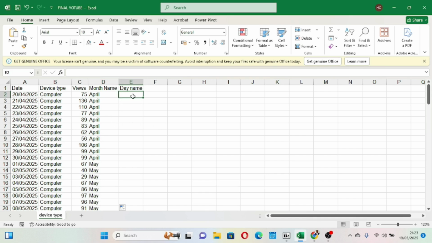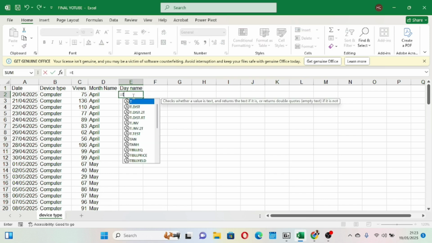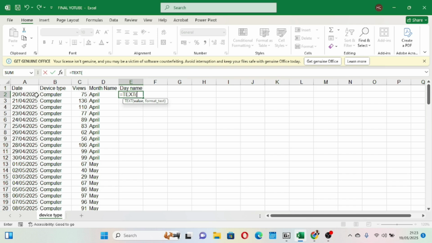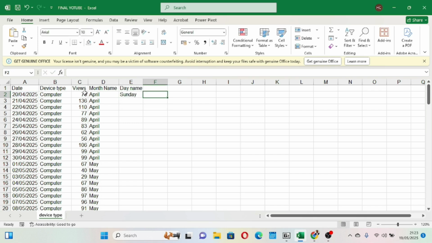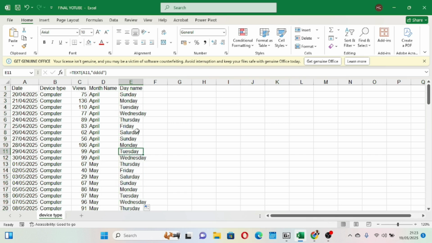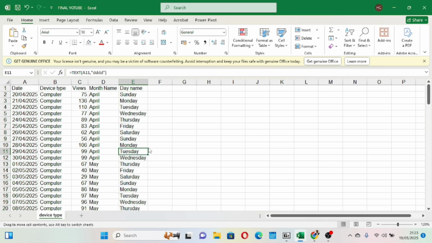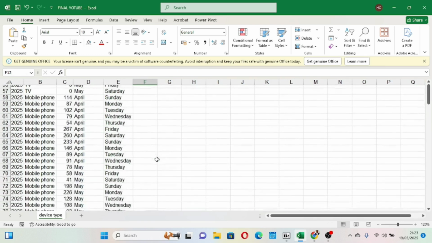If I come to this other area and I click equals to and I write TEXT and I click my tab, I'll still take it out of this date. Now I want to get the days. I open my quotation because I'm dealing with letters and I'll put 1, 2, 3, 4 D, because D stands for days. I click tab and then it gives me this option and I click. So here now I have fixed this. I have started my analysis.